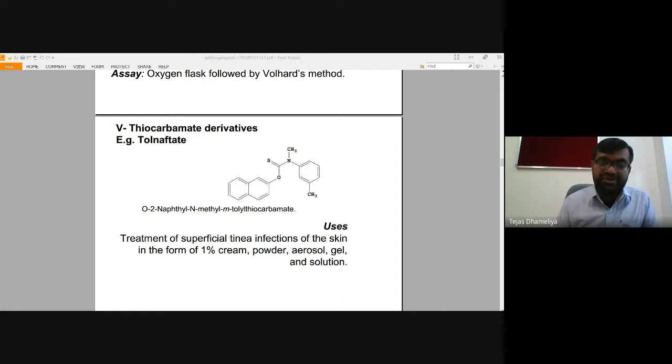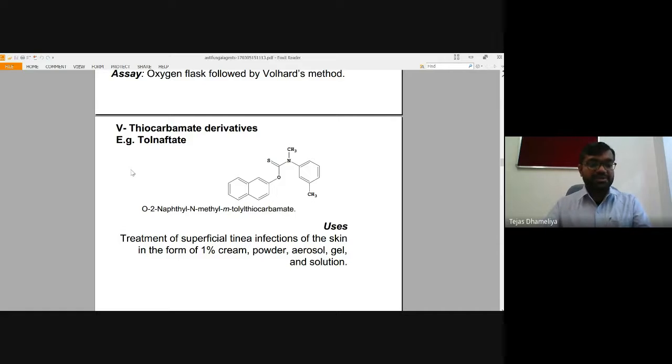Just as we have cholesterol, fungi have ergosterol, and ergosterol will be modified further into other required metabolic compounds. So this tolnaftate, which is on your screen, is going to inhibit the enzyme squalene epoxidase.